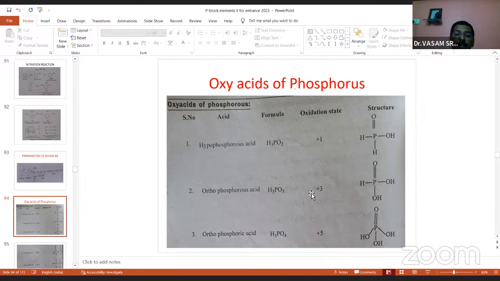You come to the second one, phosphorous acid. Only one hydrogen is attached directly with the phosphorus. It is a dibasic acid.